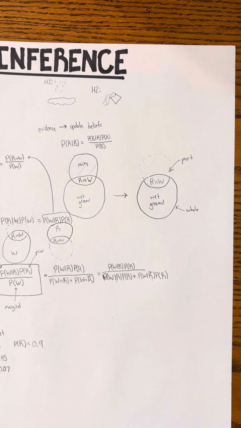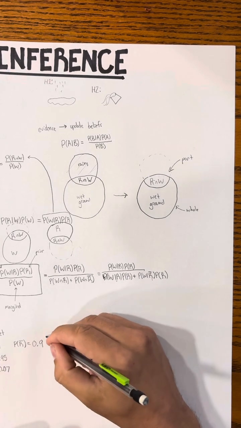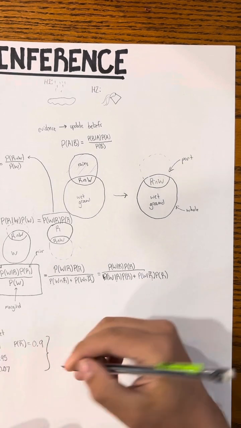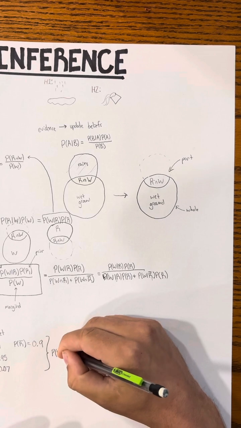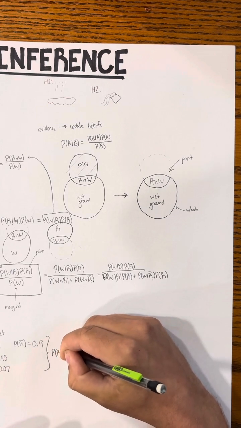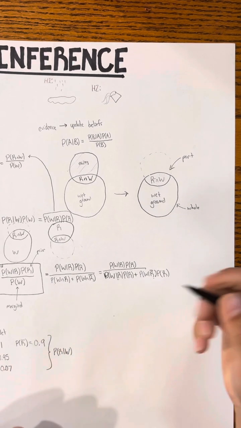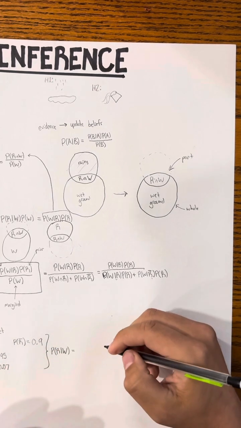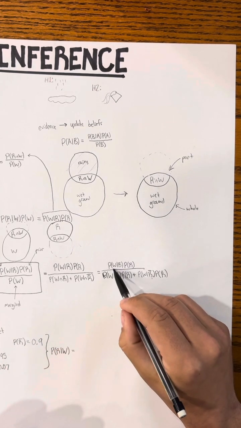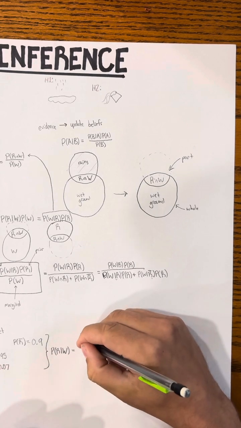Now, let's plug in some numbers, and I think we're going to find an interesting conclusion. So we see our puddle, and the probability that it rained, given our puddle, given that the ground is wet, let's see here, let's plug and chug. The probability that it's wet, given it rained, is going to be very high, 95%.